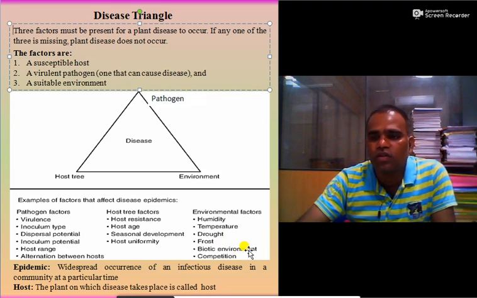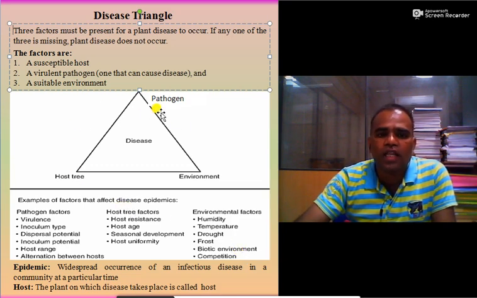So these types of biotic agents are also responsible for causing diseases. Then competition among the rhizospheric microorganisms, biocontrol agents reduces the pathogenic environment, and likewise.